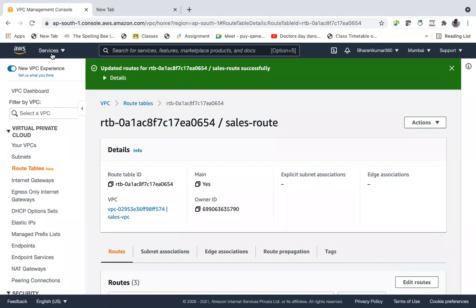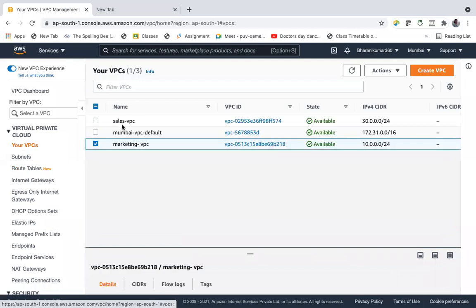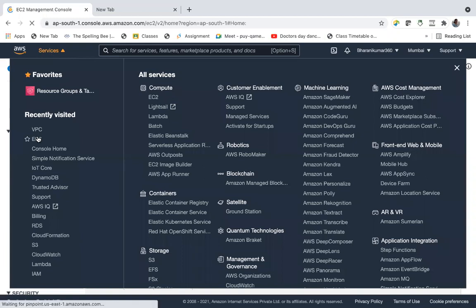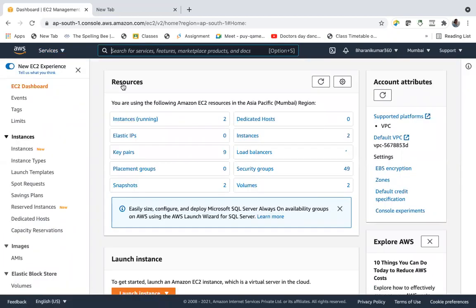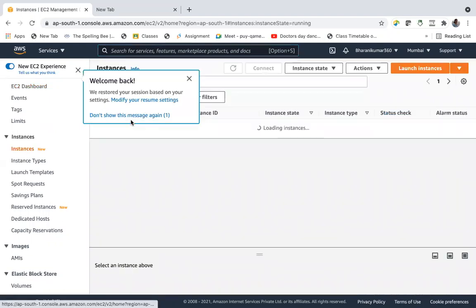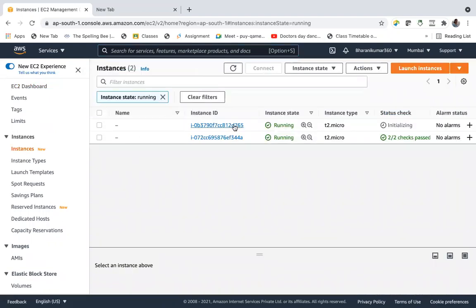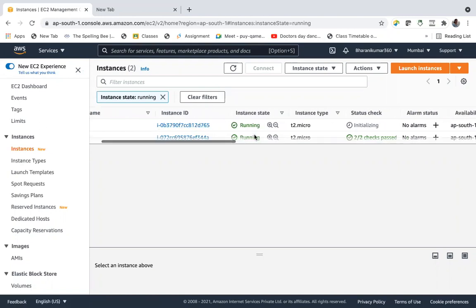Now let's go and connect to the EC2 instance. See, there are two VPCs, this VPC and this VPC. The sales VPC is the public VPC, whereas the marketing VPC is the private one. And go to EC2 instances. Two are running, and I can connect to this. This is the